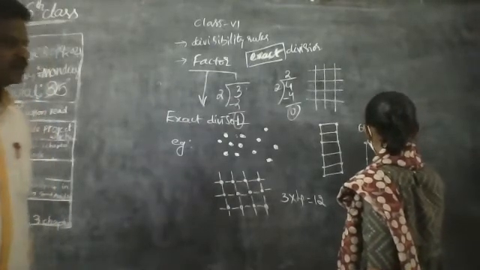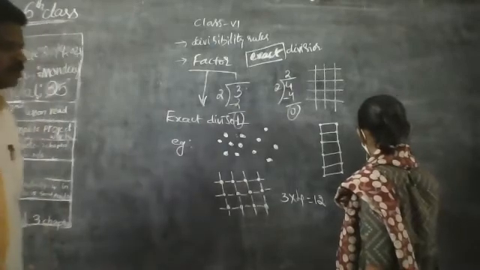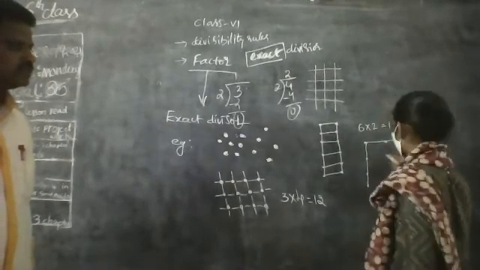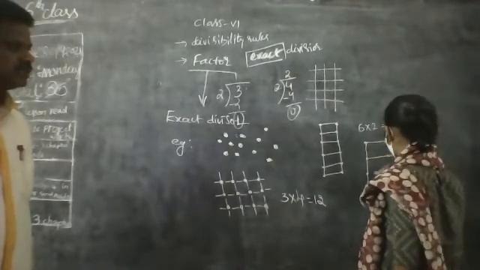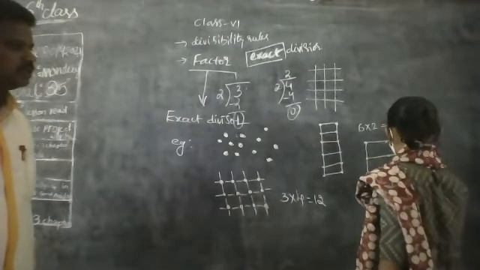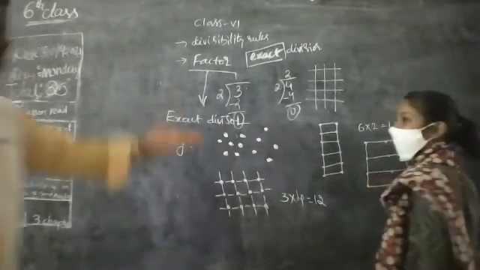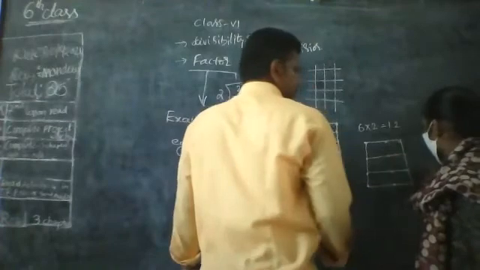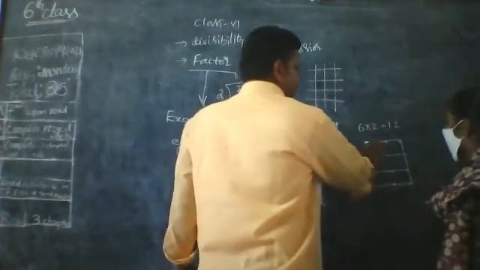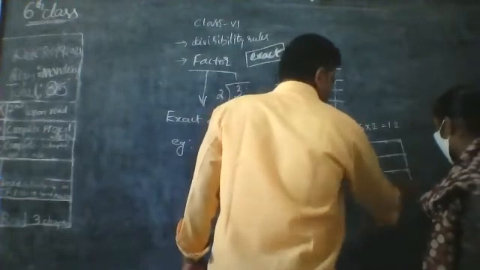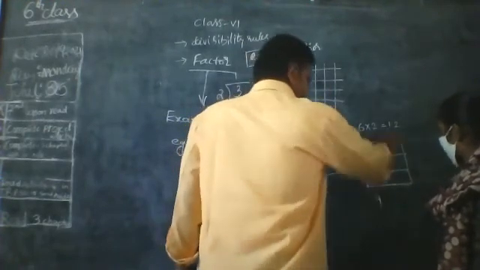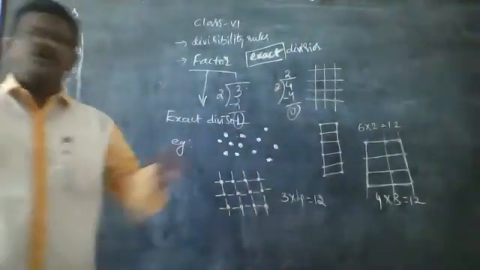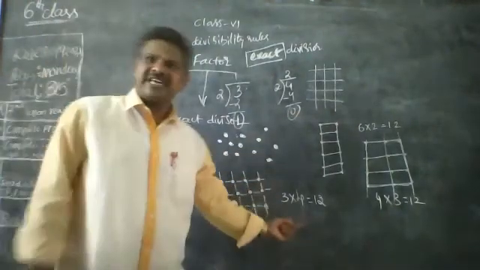The rows. The first 2 rows. Right, rows. Now, how many rows? One row, second row, third row, and fourth row. 4. In how many columns? 3 columns. 4 into 3, that is equal to 12. Good. See, this is one way, and that is also the same number.